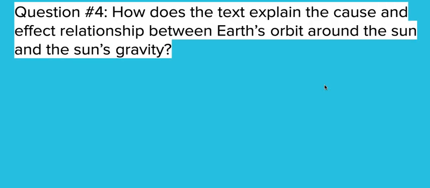Question 4. How does the text explain the cause and effect relationship between Earth's orbit around the sun and the sun's gravity? So Earth's orbit and the sun's gravity. What's the connection there?